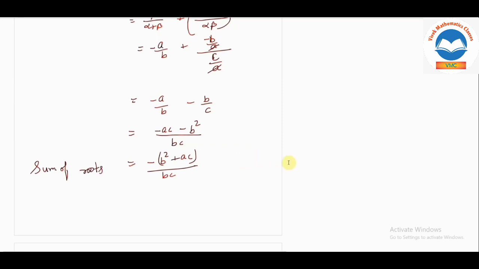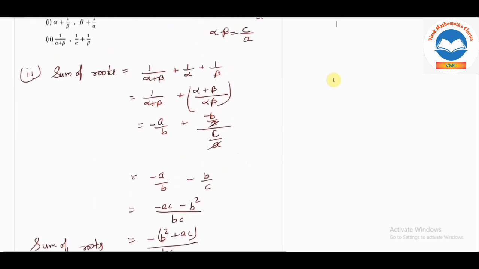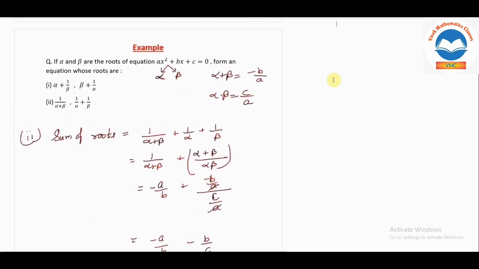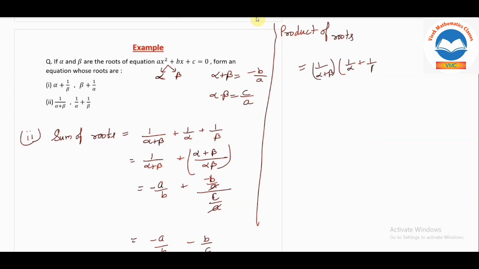Next, what we need to find? We need to find product of roots also. So we will find product of roots here. So what will be your product of roots? This will be 1 by alpha plus beta into 1 by alpha plus 1 by beta. This will multiply. So what we will get here?